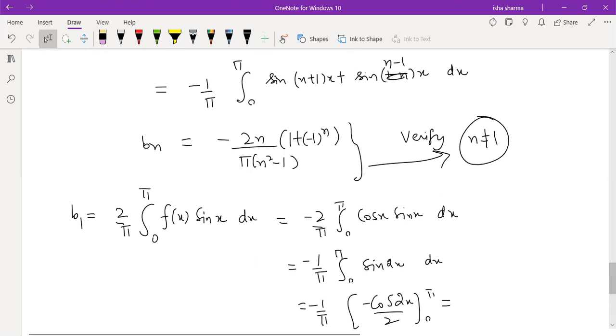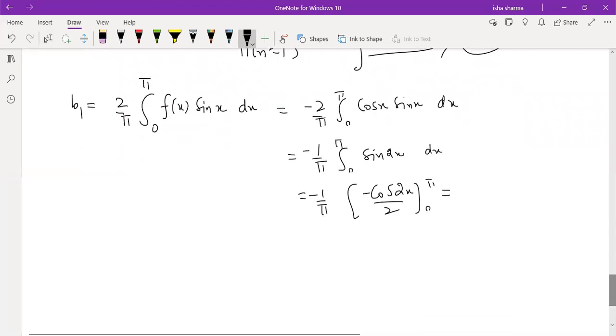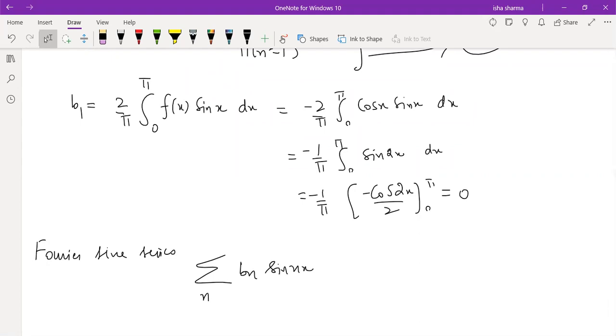minus cos of this, and this will be 0 because cos 2 pi will be 1 and cos 0 will also be 1. So the upper and lower limits take the same value, therefore the final answer will be 0. So the b1 which we computed separately is turning out to be 0. So the final answer is the Fourier sine series, summation bn sin nx. Now n is going to start from 2 to infinity, because for n equal to 1 the value is turning out to be 0.